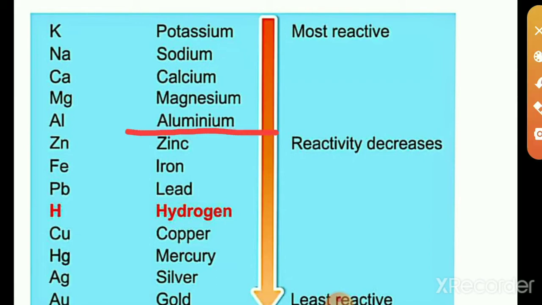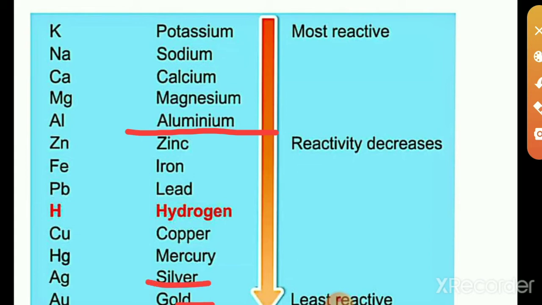Potassium, sodium, calcium, magnesium and aluminium are the most reactive metals compared to other metals.